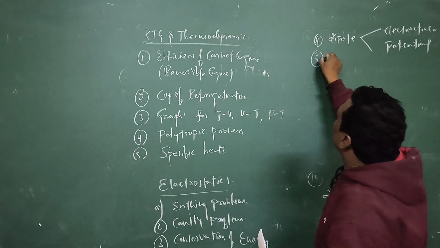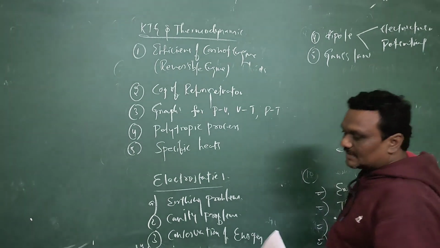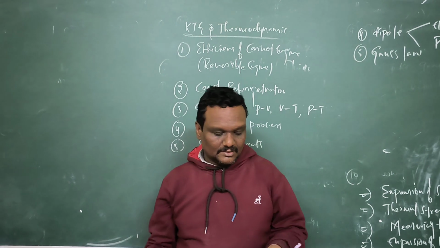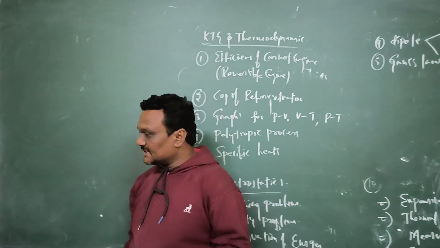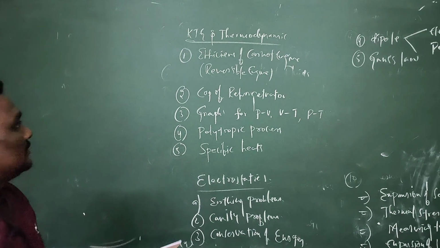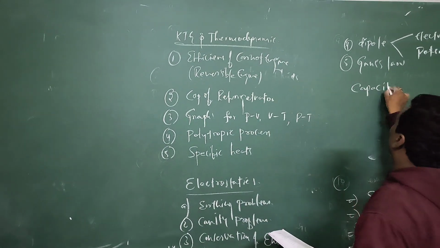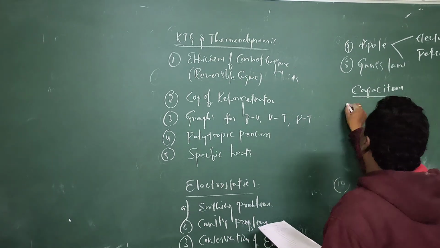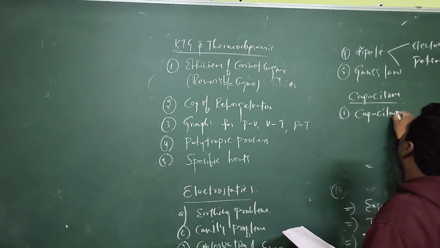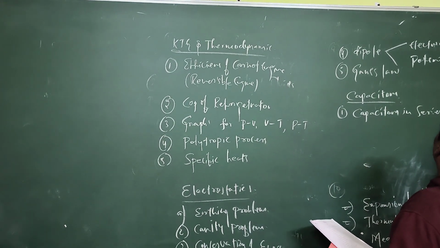And fifth one is Gauss law is very important and you have to concentrate on the Gauss law. And you will get compulsory one question from here. And in the capacitors, so next one is capacitors. In the capacitors you have to concentrate. First one you have to concentrate on capacitors in series and parallel.